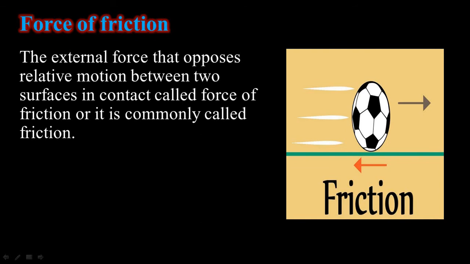Force of friction: the external force that opposes the relative motion between two surfaces in contact is called the force of friction, or commonly just friction. Friction always opposes the relative motion between two bodies in contact. It is the reason why a ball on the ground stops after covering a certain distance. So friction acts in the opposite direction of the movement of the ball.